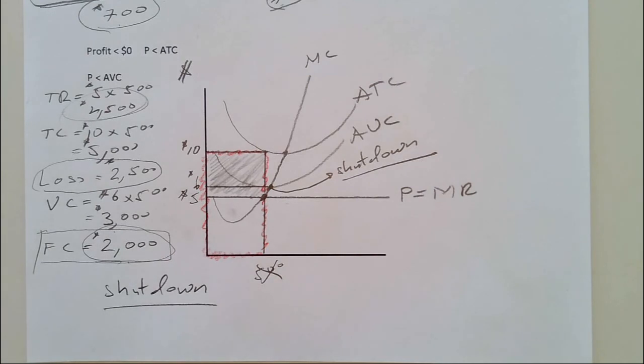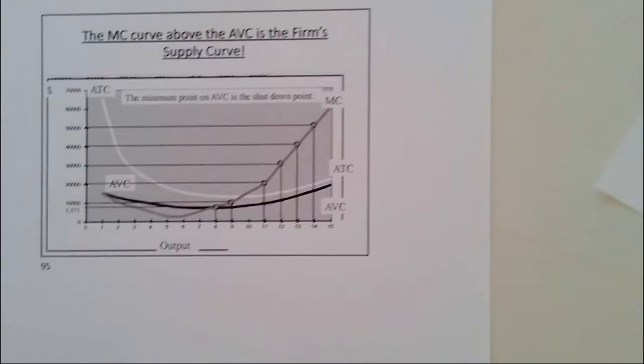A firm in a competitive market can find themselves in any of these four possible profit situations, and I should say that's true for any firm in any kind of market. They can find themselves in one of these four profit situations. In a competitive market, if firms are making positive profits, competition will come in, resources will flow in. With economic loss, resources will flow out. The last thing to talk about before we get to the long run in more detail is the firm supply curve.